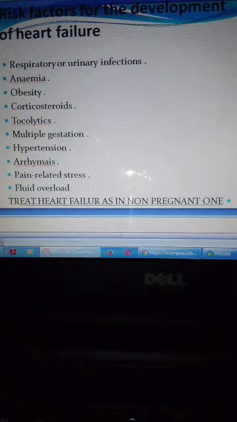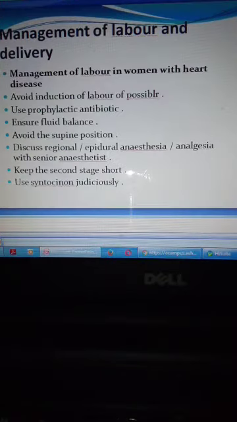So, if the patient is under a condition that may lead to heart failure, she should be treated and managed as a non-pregnant one. No difference at all. What about the management of labor and delivery?